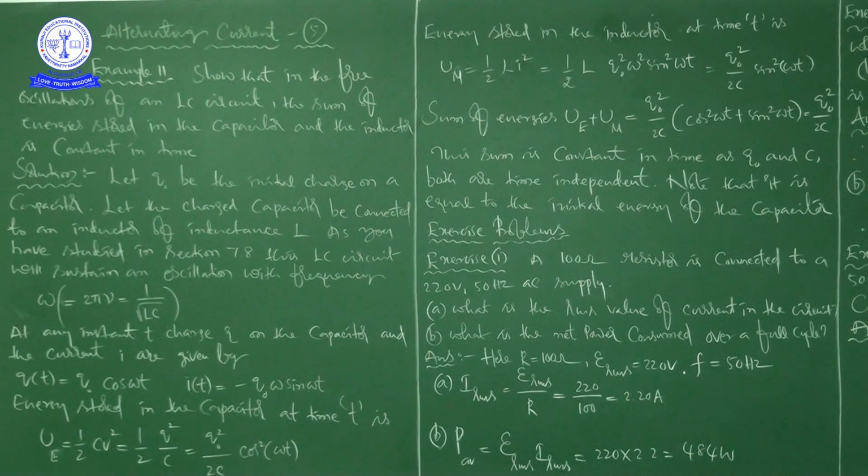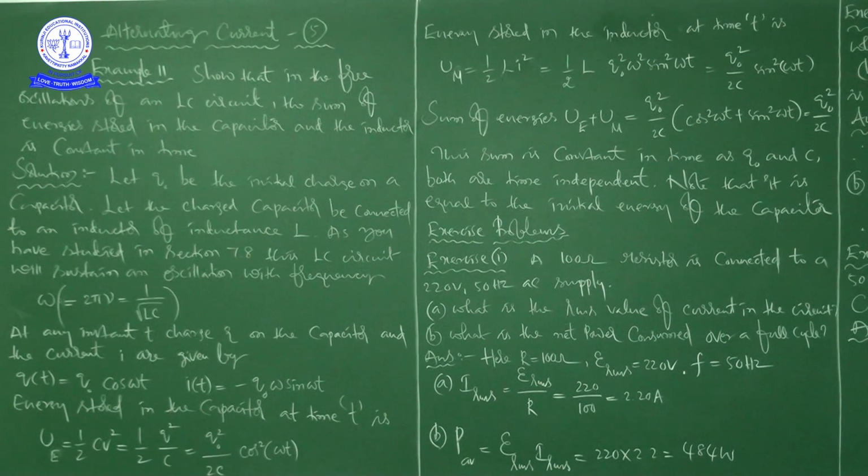In continuation to the last class, in this class we start with example 11. After completion of this example problem, we will go to discuss exercise problems from the same chapter, alternating current. Okay, see here. First, see this example problem 11. First, see the problem, then we will go for solution.